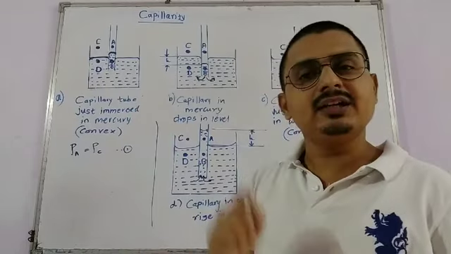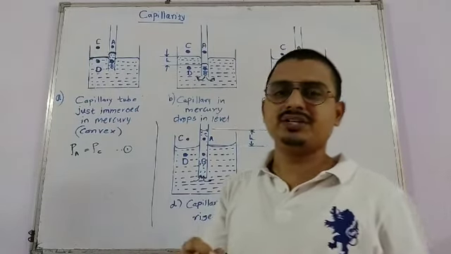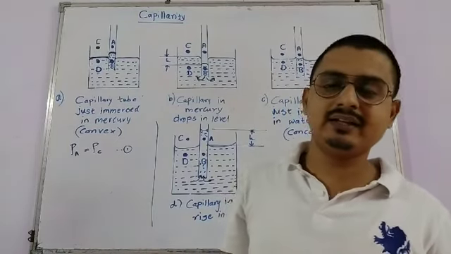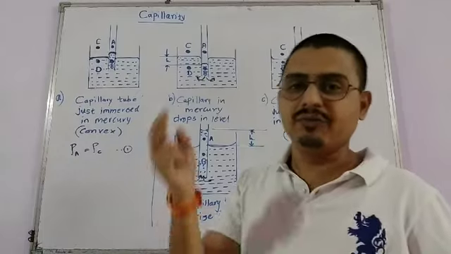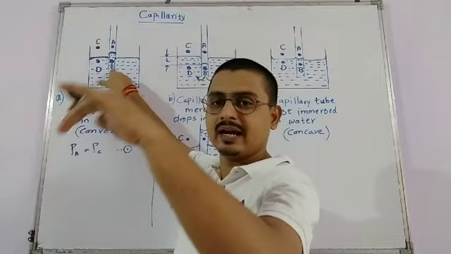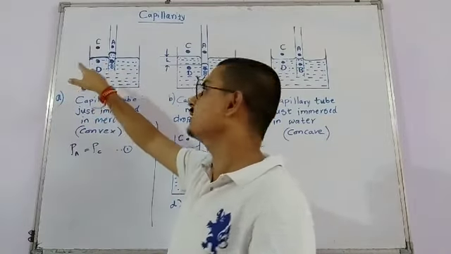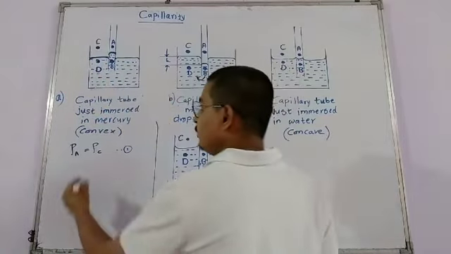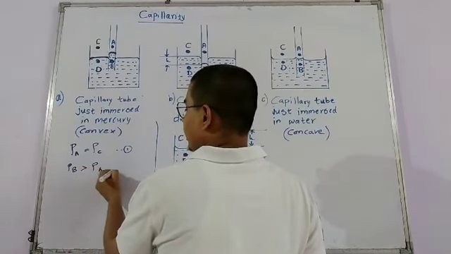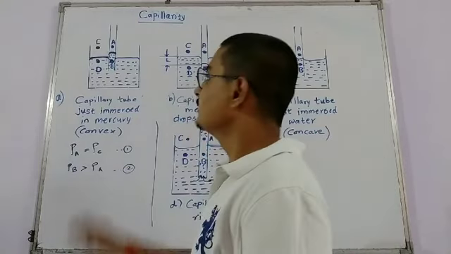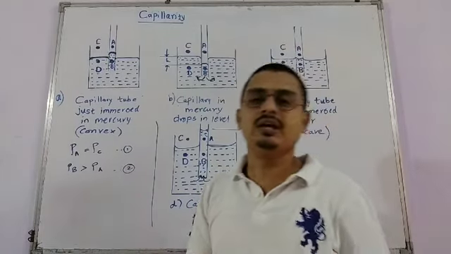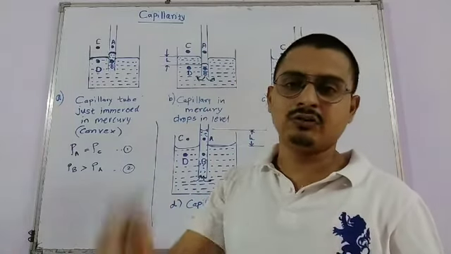It is also observed that the pressure on the concave side of the level of the liquid is always greater than the pressure at the convex side of the liquid. यहाँ पे mercury में B, that is inside the liquid, here is more pressure as compared to A. So I note down that PB is greater than PA, and the reason we mention is that the pressure at the concave side of the liquid is greater than the pressure at the convex side of the liquid.